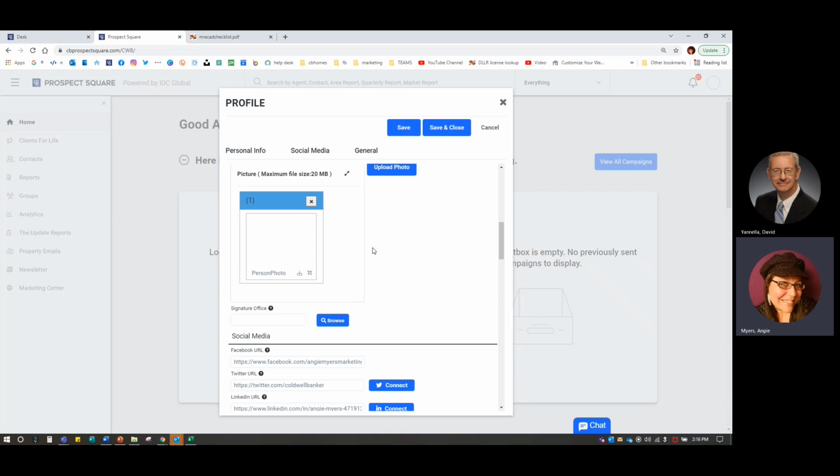Here we do want to go in, and for some reason my photo's not coming up, so we're going to fix that.